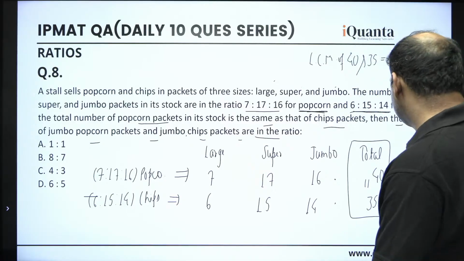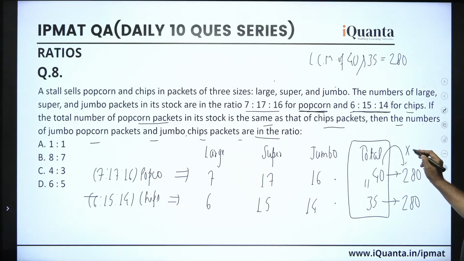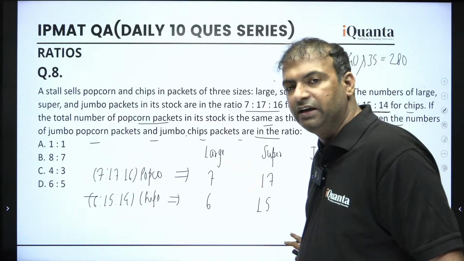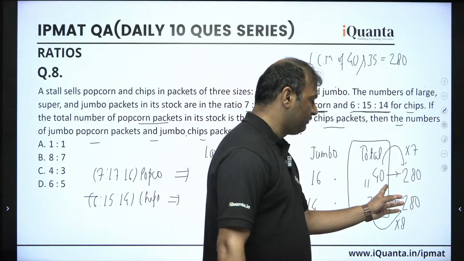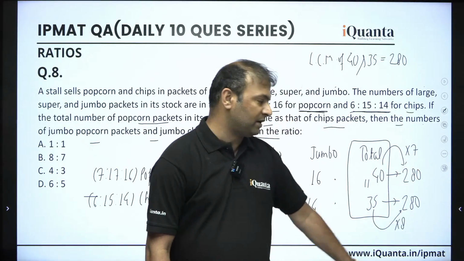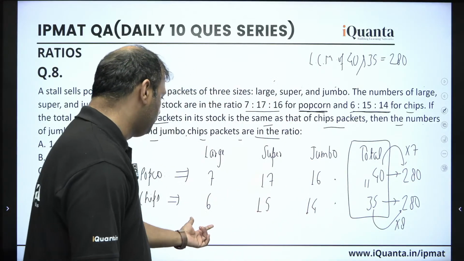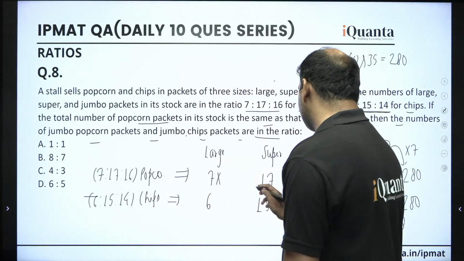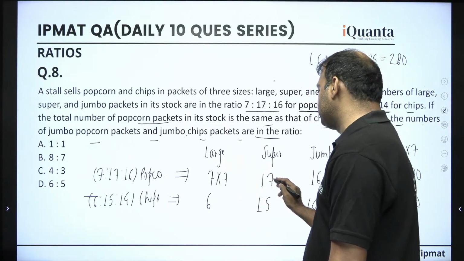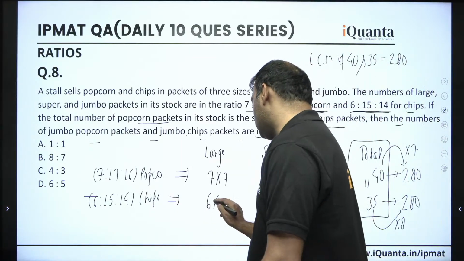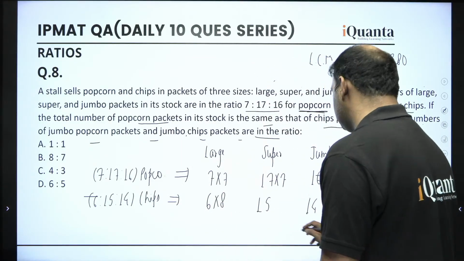To make 40 into 280, we have to multiply by 7, and to make 35 into 280, we have to multiply by 8. You can check this. So obviously, individual numbers would be multiplied by the same number. In terms of popcorn, all the numbers of packets of different sizes should be multiplied by 7, and all the numbers of packets of different sizes of chips should be multiplied by 8.